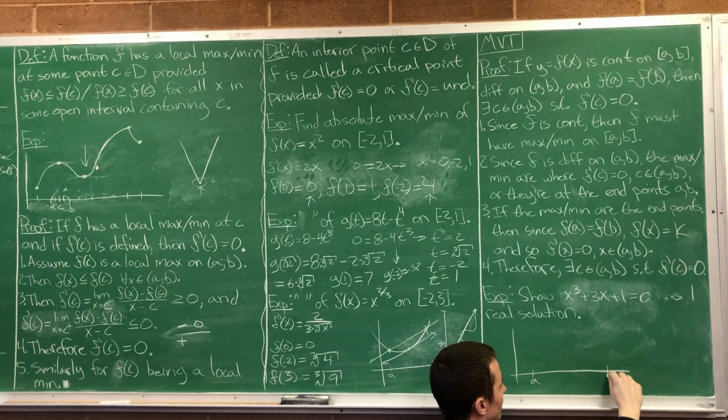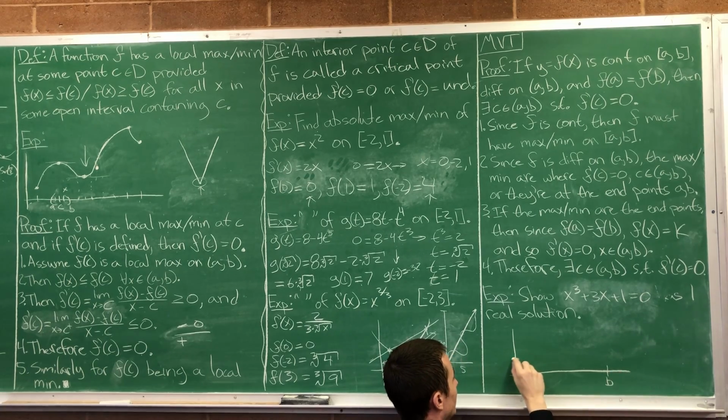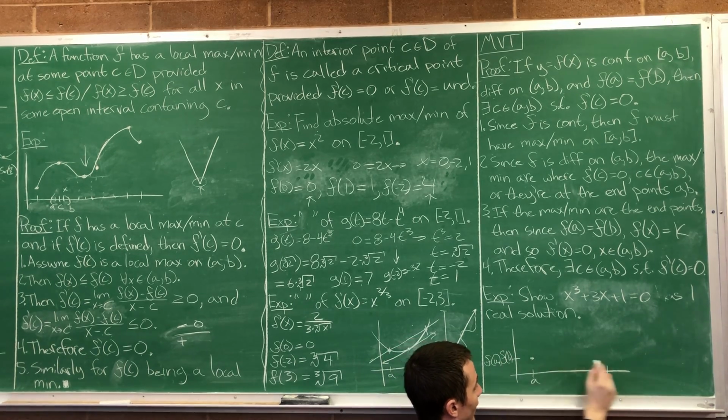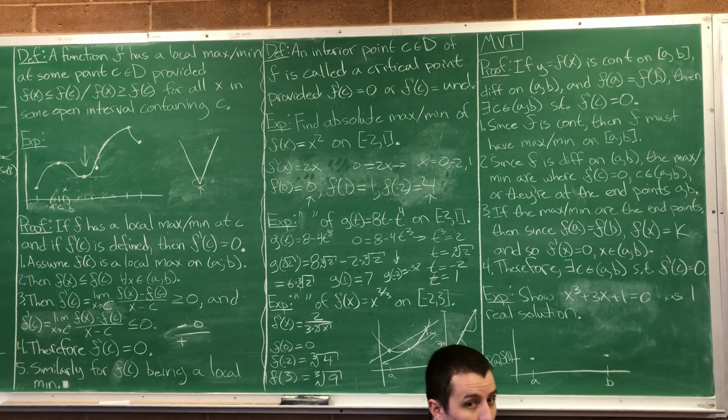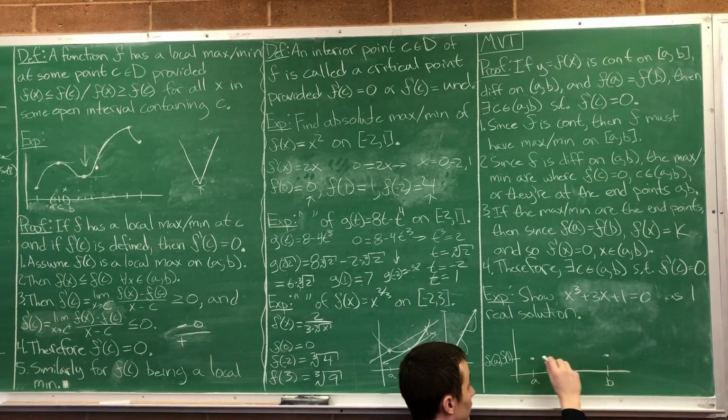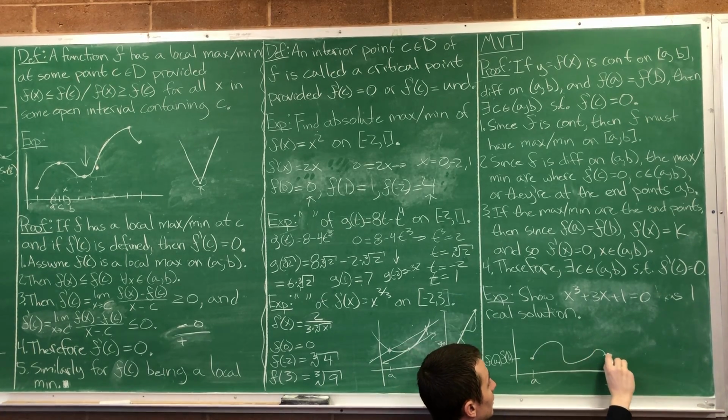Here's a, here's b, here's f of a and f of b. They're the same height, so it starts and ends at the same height. I have no clue what it looks like in between, but whatever it looks like in between, it has to be continuous and differentiable. So it's kind of like the sine function?